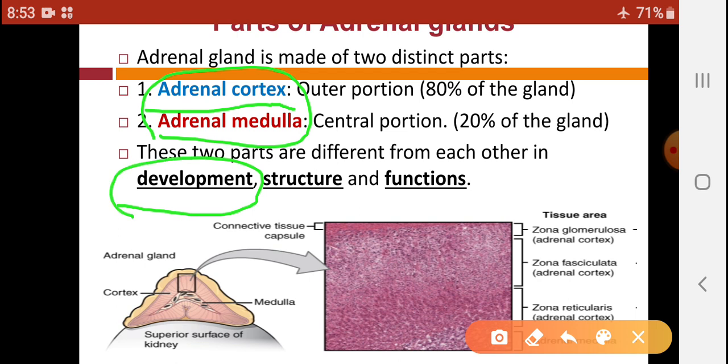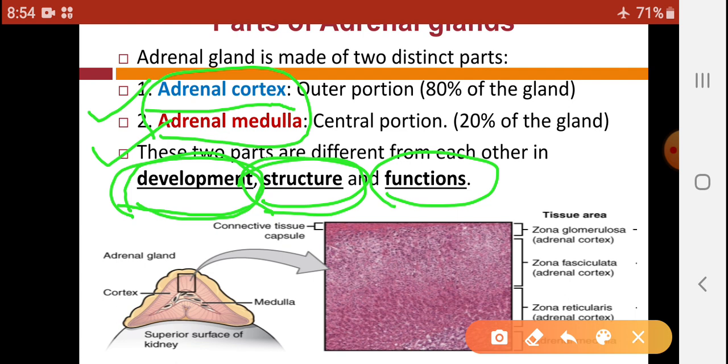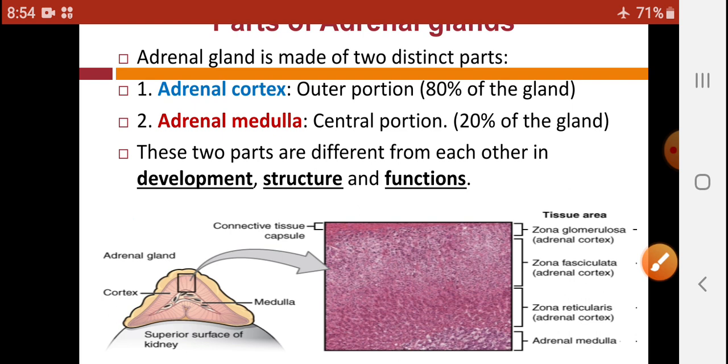As we have seen in the last lecture, the cortex develops from mesonephros, while the medulla develops from neural crest. As they develop from different parts, their structure is totally different, and as their structure is different, their functions are also different.